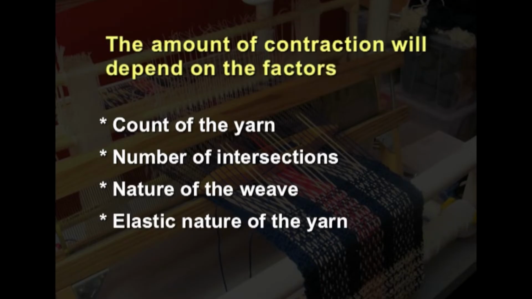And then the elastic nature of the yarn. If it is elastic, while putting tension on the loom and also while weaving, it will elongate, and it will not show that exactly this much length is required. But once the fabric comes to the consumer, it will give problems, as there will be a lot of shrinkage, and so the elastic nature of the yarn should also be taken into consideration.